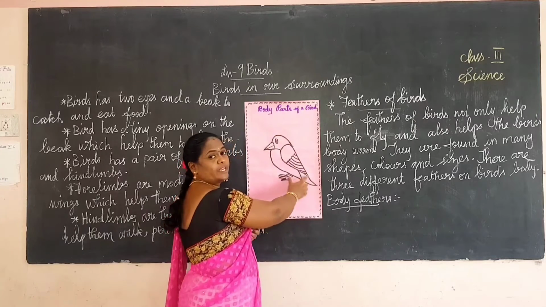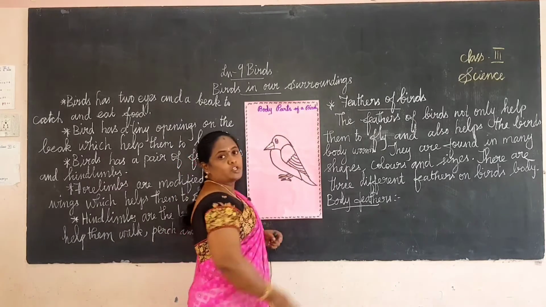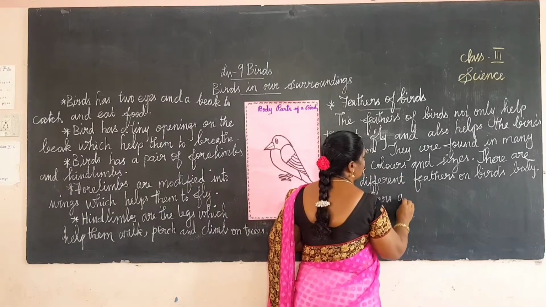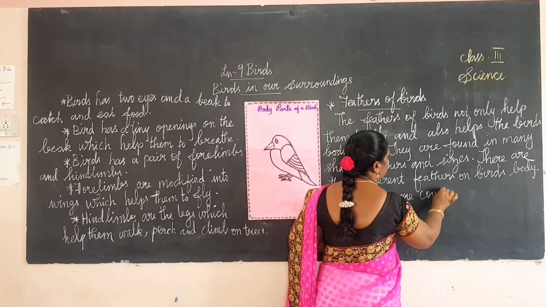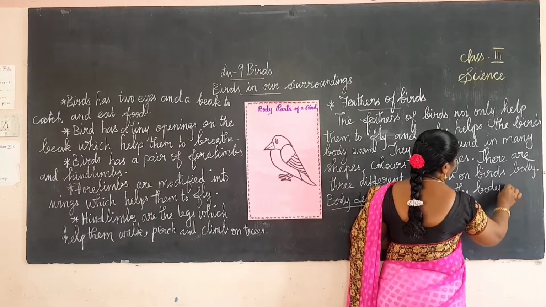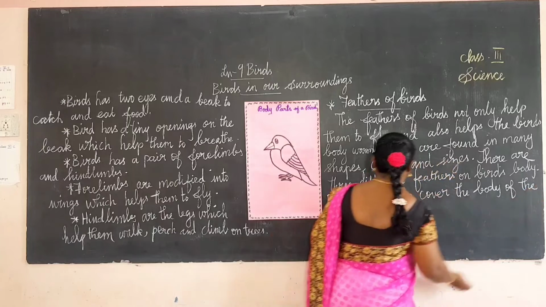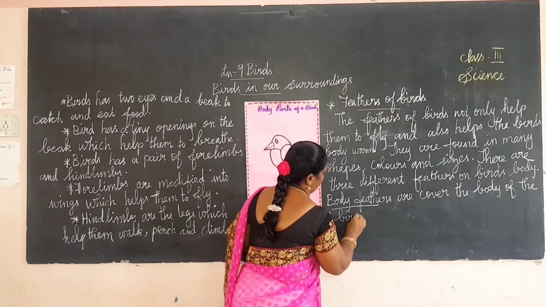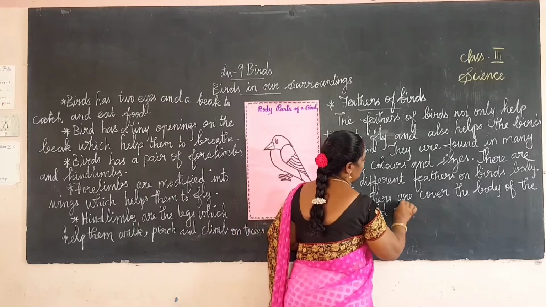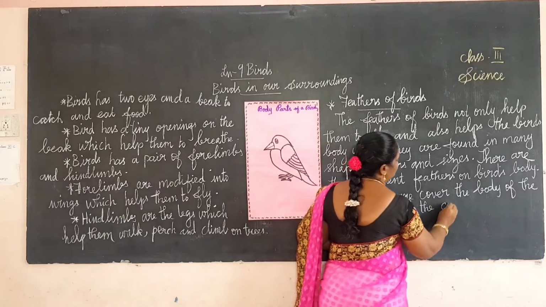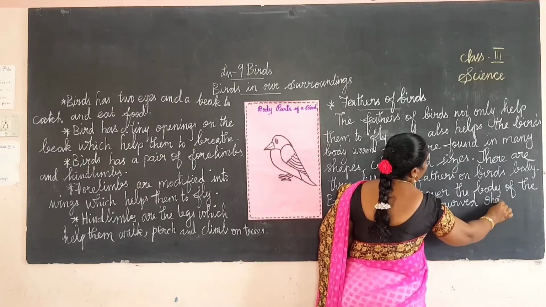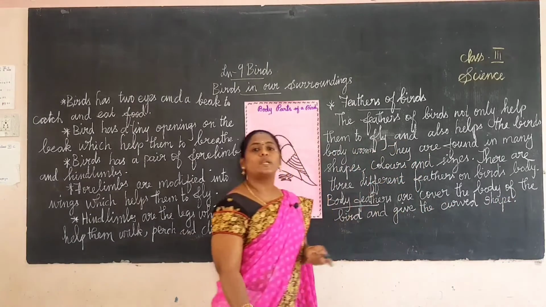Body feathers cover the body of the bird and give the curved shape. And then the next one is down feathers.